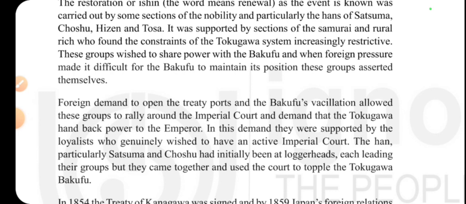The Bakufu government, if you remember, was from the Tokugawa rule. So it was a carrying forward. From there, they carried forward, and there were many changes. And when foreign pressure made it difficult for the Bakufu, or the Tokugawa rule, the government that was formed after that was the Bakufu-Han system. So to maintain their position, these groups asserted themselves.